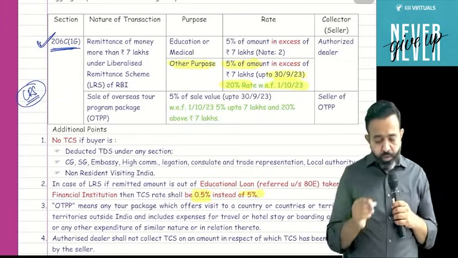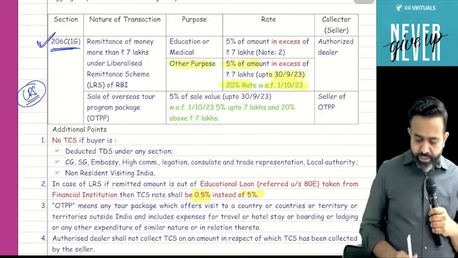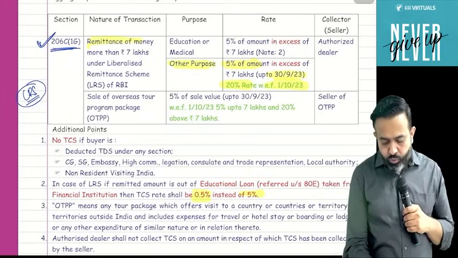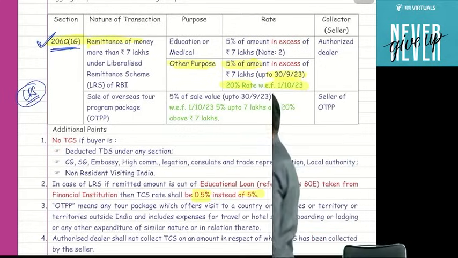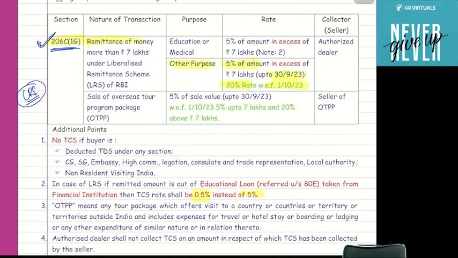Now, one more point. Again, try to understand. We will revise this part. That is 206C subsection 1G. It says that if any person is sending money outside India under the LRS scheme, and obviously only an individual or HUF can send the money outside India under the LRS scheme, and if you send that money for medical or educational purpose, then guys, for the whole year that rate is the same. Only 5% is the rate in excess of 7 lakh.